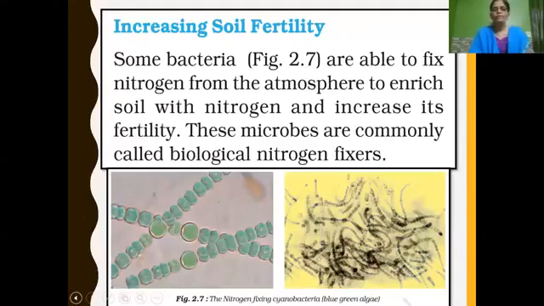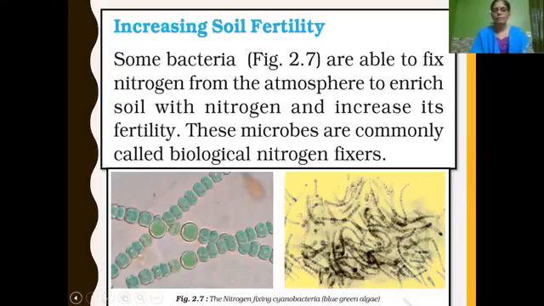The next use of microorganisms we will be learning now is increasing soil fertility. The fertility of the soil depends upon the amount of nitrogen present in the soil. We have already learned that nitrogen is very essential for plant growth.